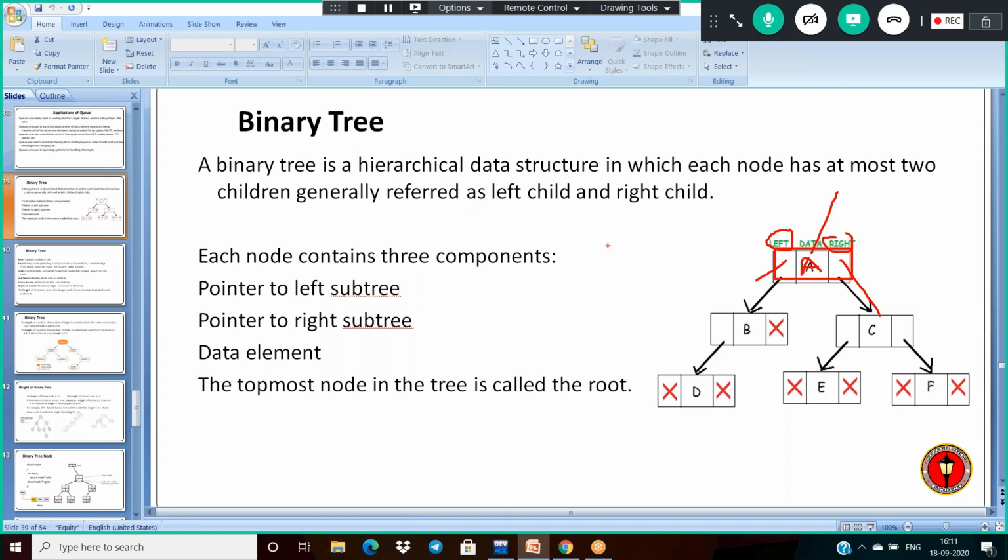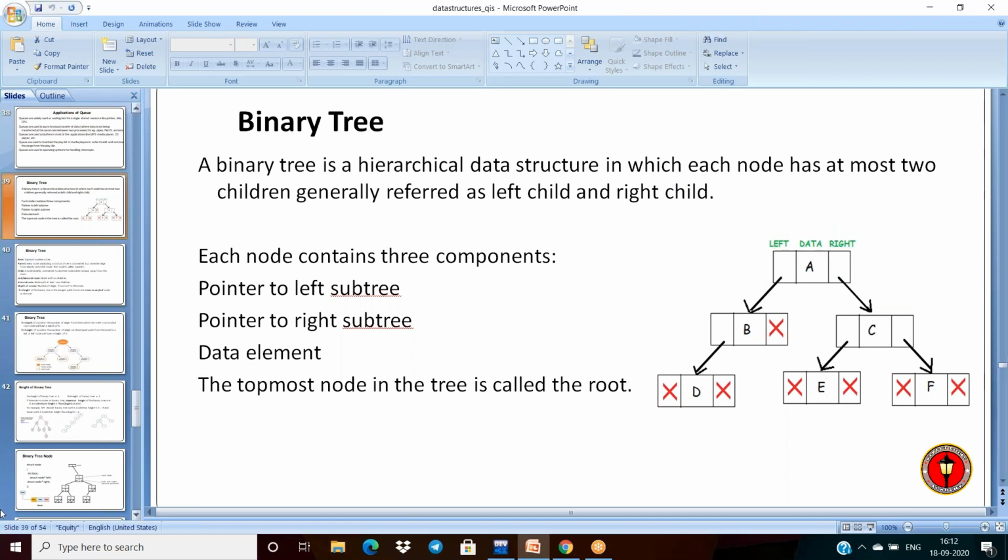A single linked list node has data and a pointer. A double linked list node has data and left and right pointers. So if you take any node of a tree, which has left and right pointers, that is why to represent a binary tree node, we should use a node of a double linked list.